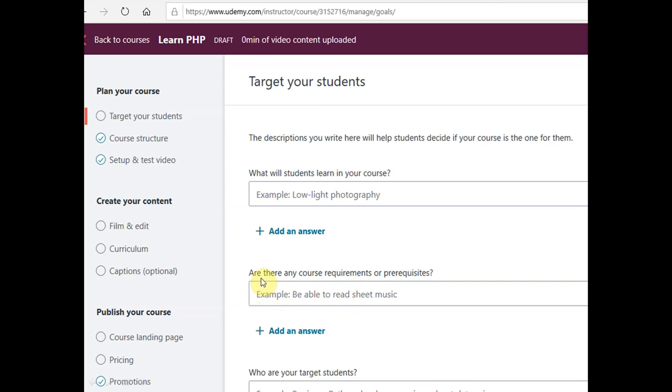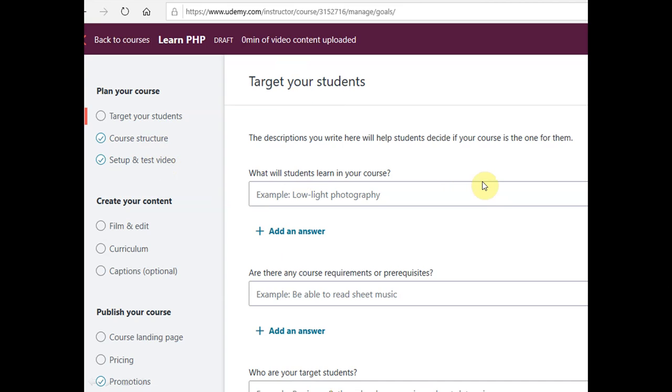Suppose we are talking about web technology, then we write HTML and other things. After writing the answer to this question, we add the answer and click to record it. Who are the target students? Suppose we are making a course for lawyers, then we write lawyer. Accordingly, we mention the target student who benefits from this course.